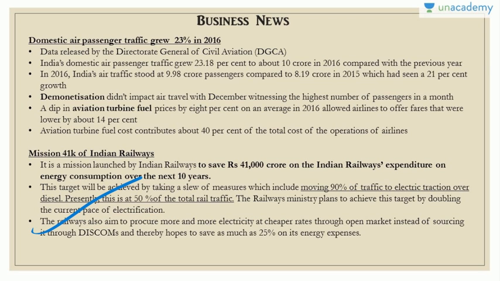The Railways has also aimed to procure more and more electricity at cheaper rates through the open market instead of sourcing it through Discoms. This was also covered in previous editions of The Hindu from the month of December. Thereby the ministry hopes to save as much as 25% of its energy expenses. The biggest problem with the Indian Railways is that they have a very high operating ratio. So one of their biggest targets is to reduce the operating cost and operating ratio.